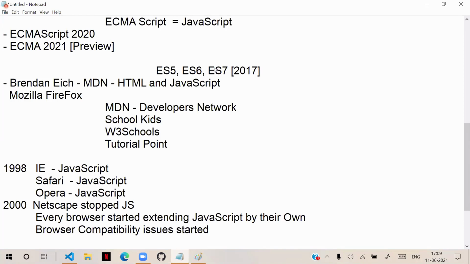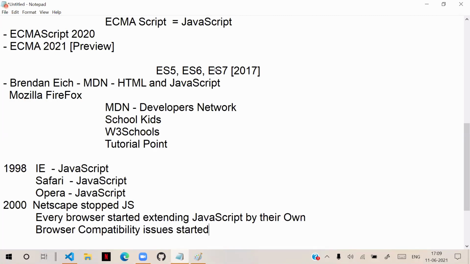Why is this? Because the core JavaScript is the same, but several options in JavaScript were modified and changed according to browser requirements. Due to that, every browser has its own JavaScript extensions. Due to that, compatibility issues started.